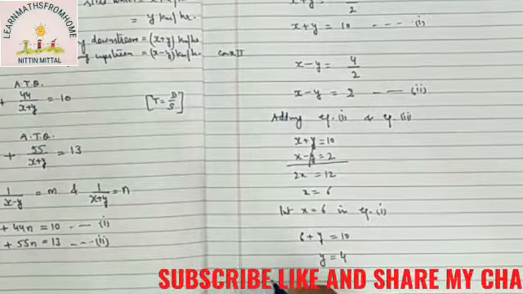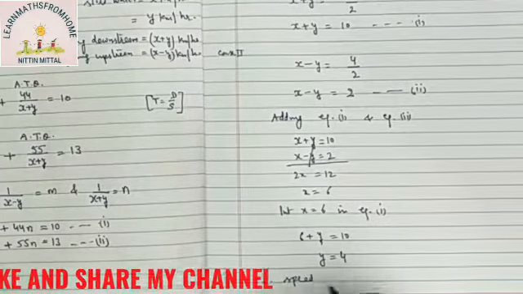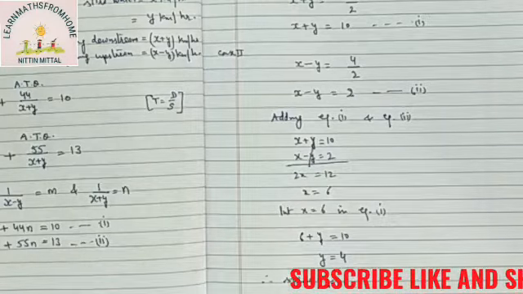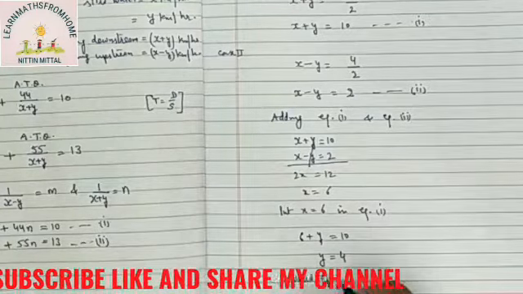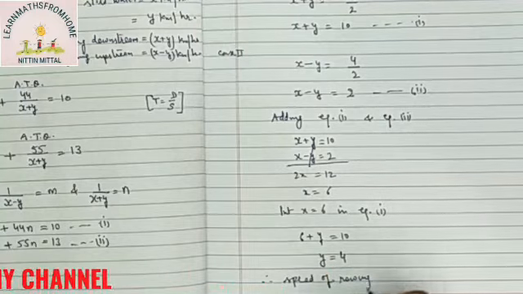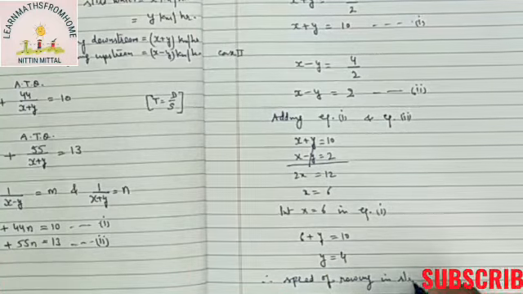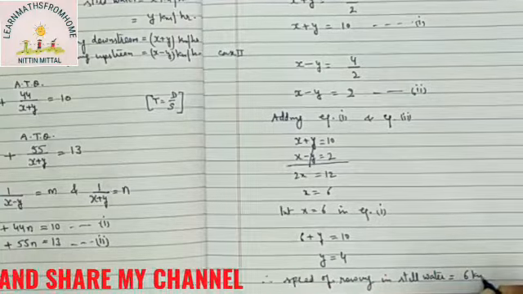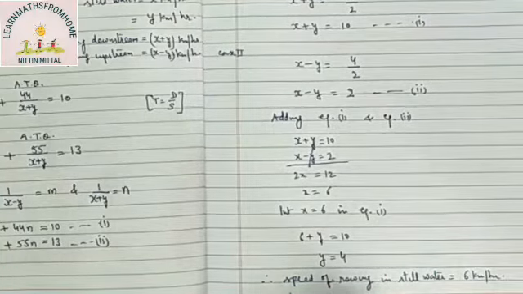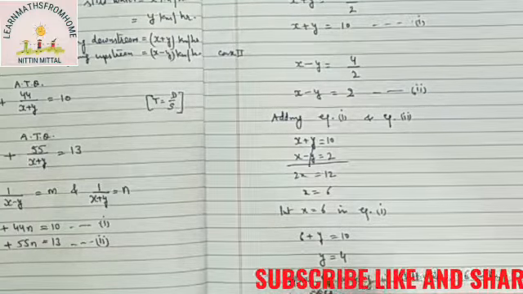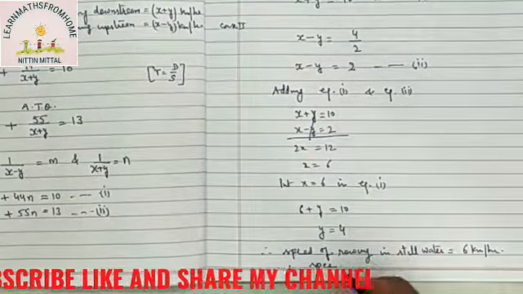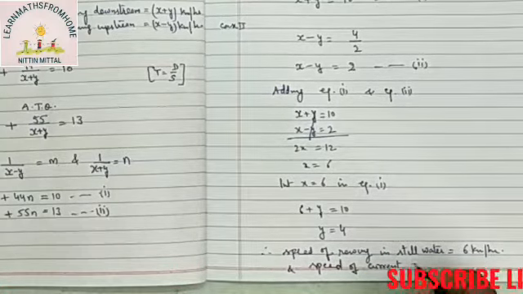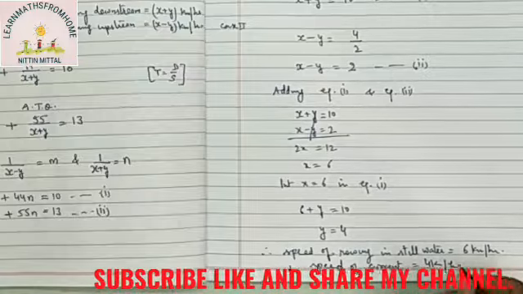Put x equal to 6 in equation 1: 6 plus y equal to 10, y equal to 4. So speed of rowing in still water is 6 km per hour and speed of current is 4 km per hour.